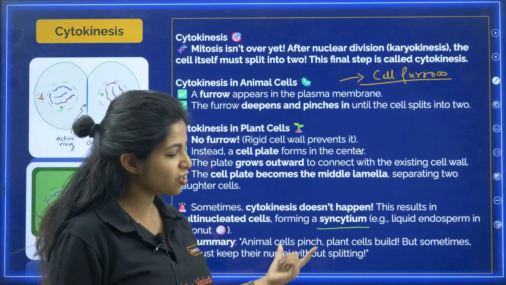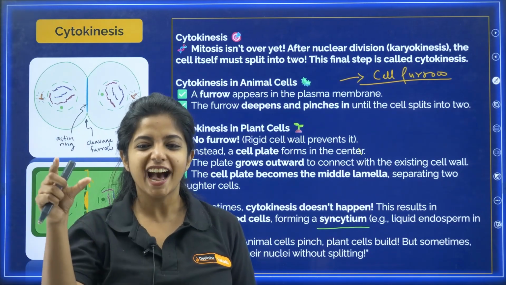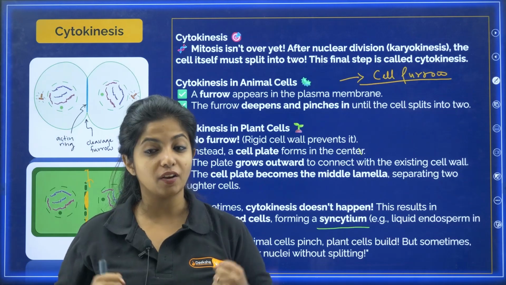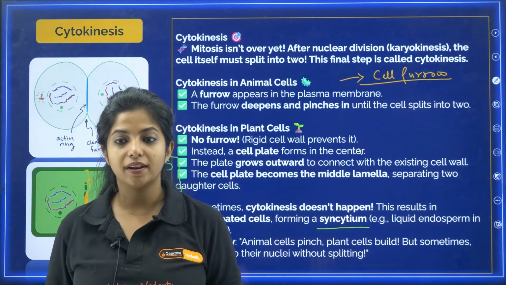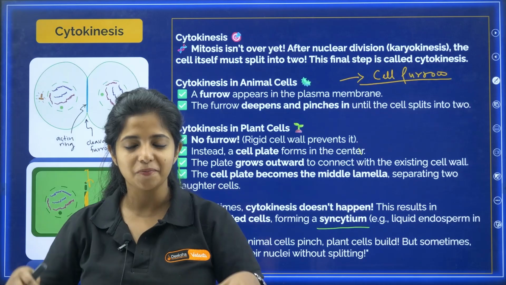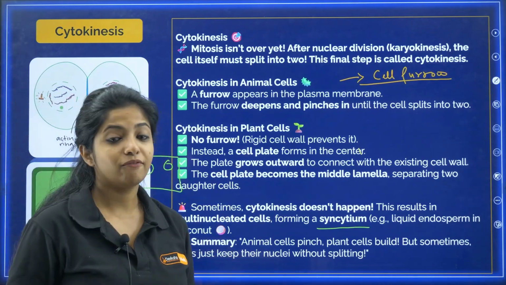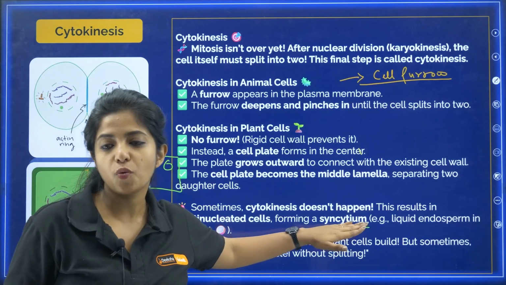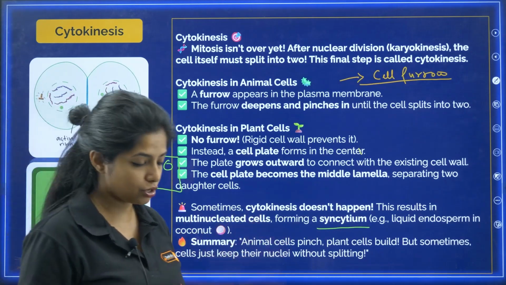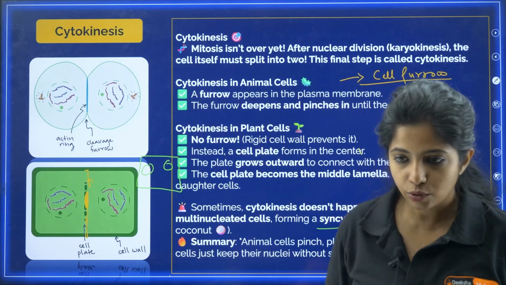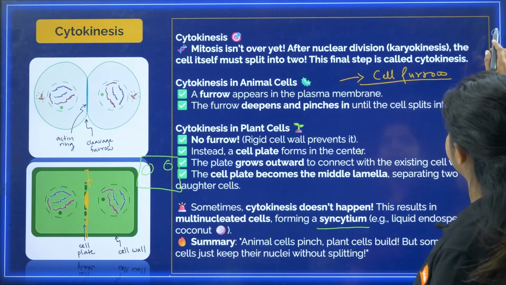Summary: animal cells pinch, but plant cells build. But sometimes cells just keep their nuclei without splitting, and in that case it is going to form what? Syncytium, and it will result in what? A multinucleated condition that you have. Got it? And you see that in the case of the liquid endosperm of the coconut.